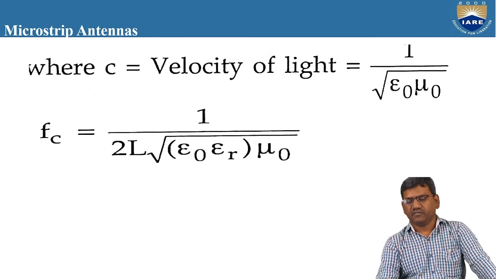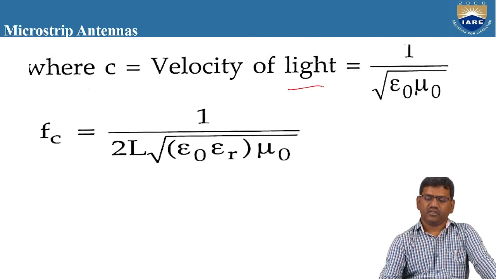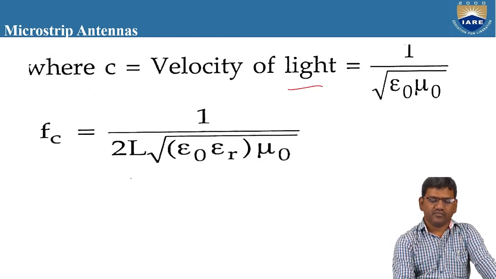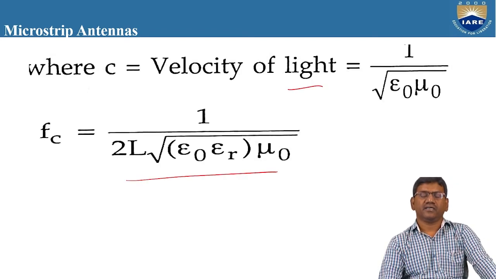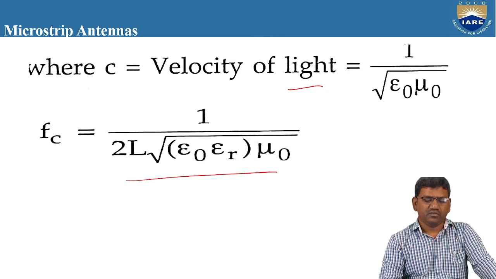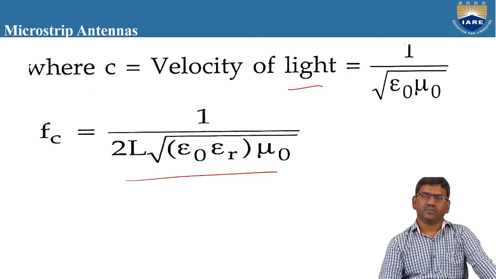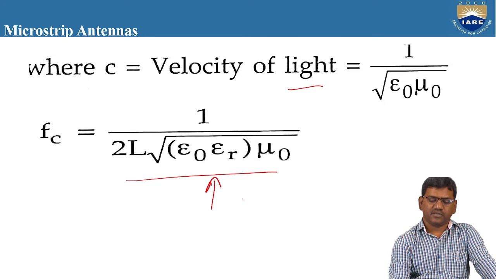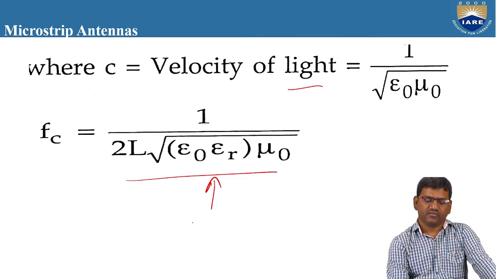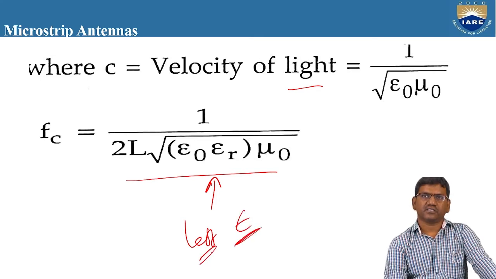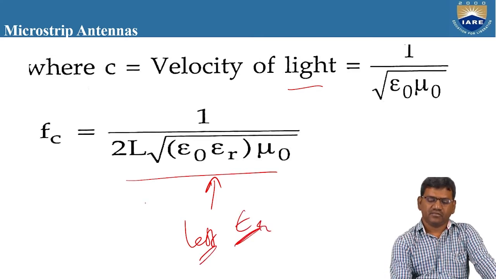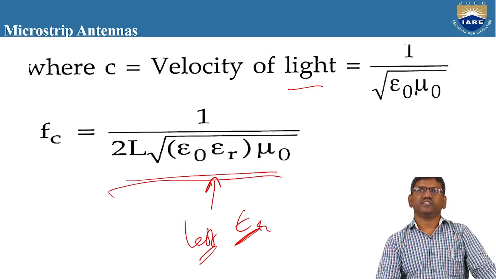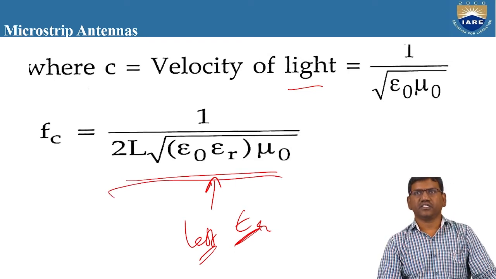Here C can be written as 1 by root of epsilon naught and mu naught. So we can also write this general expression as 1 by 2L into root of epsilon naught and epsilon r into mu naught. This is the general expression without fringing effect. We did not modify the values of L effective or epsilon r. This is only the general expression to find the frequency of operation of the patch antenna without fringing effect.